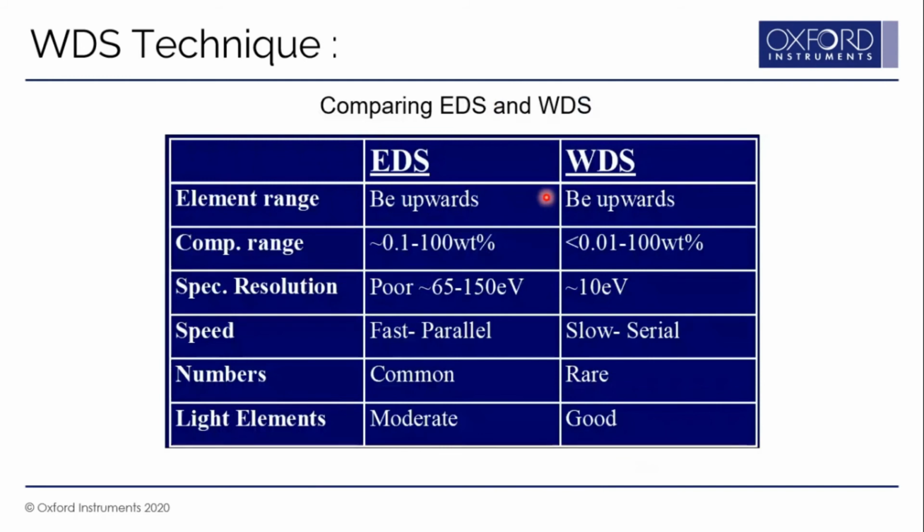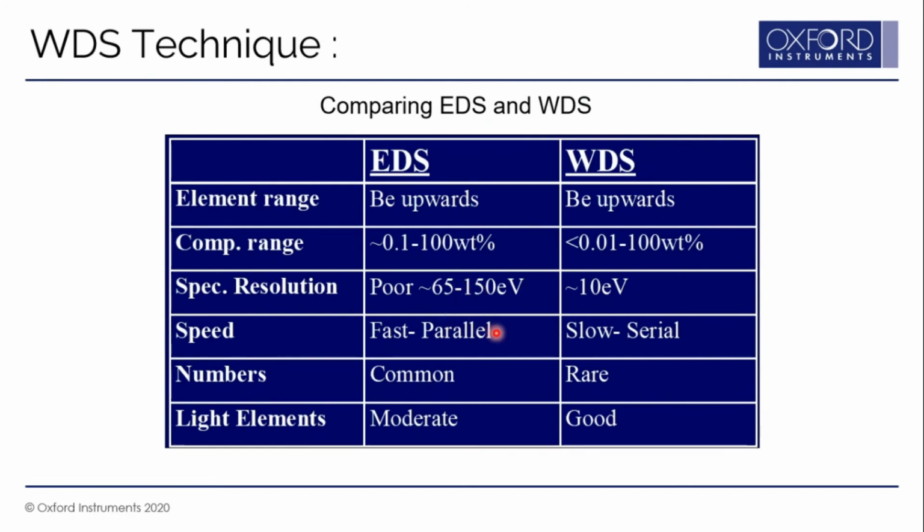So let's compare these two techniques. Elemental range, as I said, there is no difference in the elemental detection range. Both can detect from beryllium onwards. But in terms of quantification, EDS is accurate to just 0.1 weight%, whereas WDS can be used to find the concentration of 0.01% present in the sample. Spectral resolution of WDS is much better compared to EDS. We have seen that.